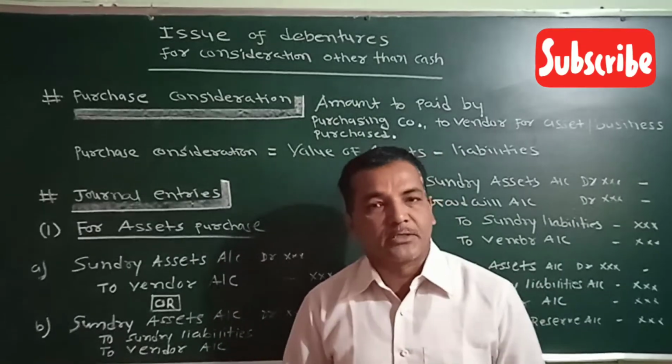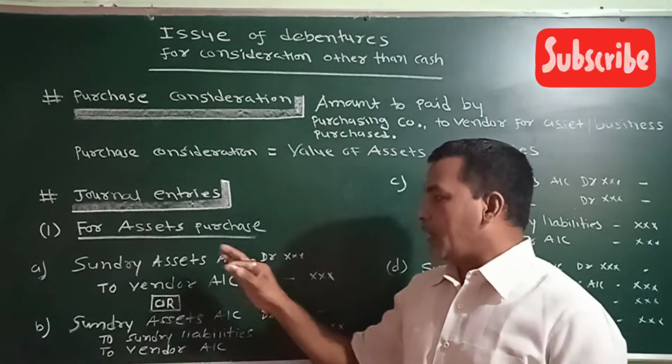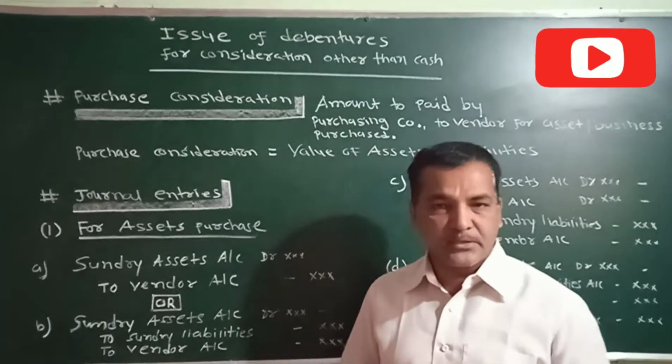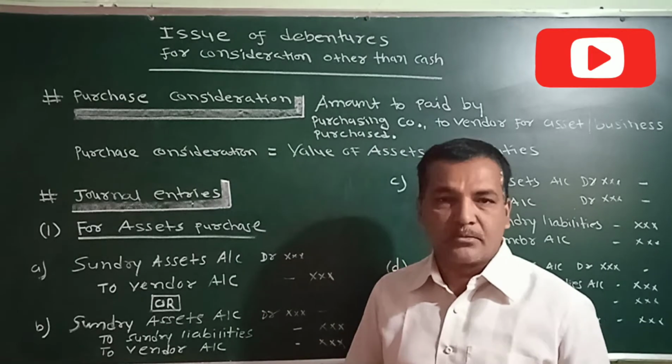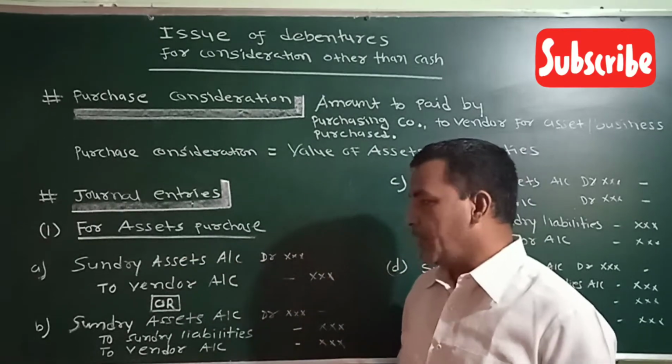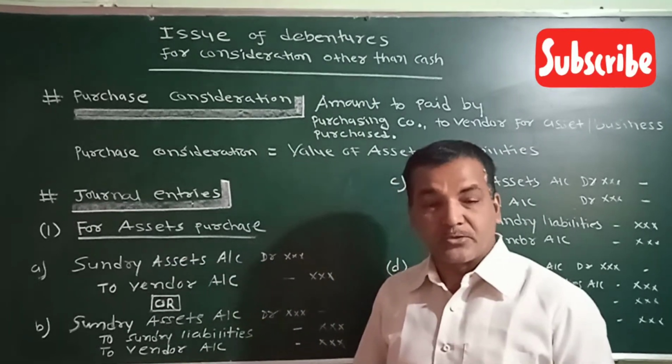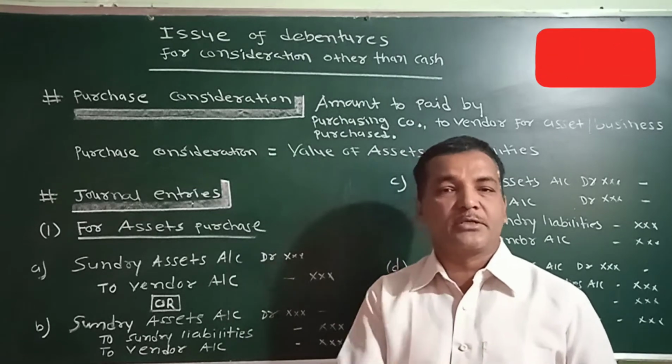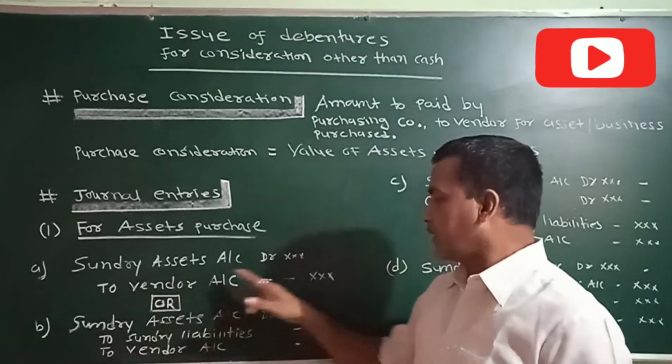When you purchase an asset, assets come into the business. So the rule is debit what comes in. So they are debited and we have to pay money to the vendor. So it is our liability. Our liability is increased. That's why the vendor account is credited.